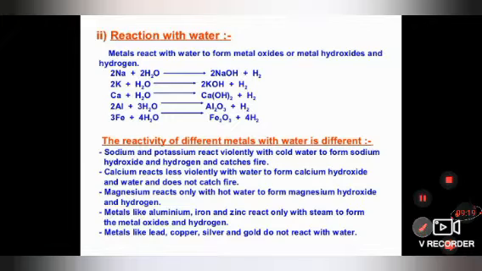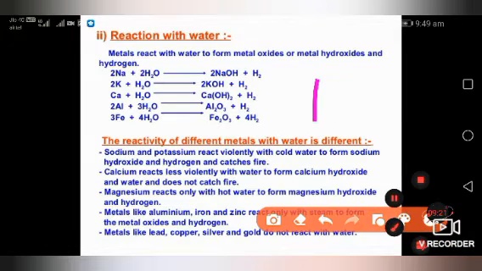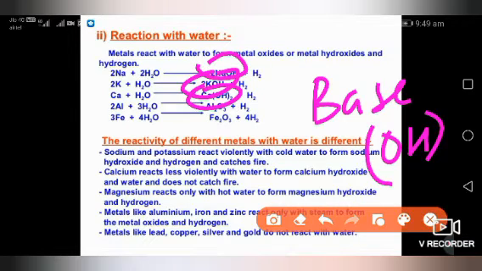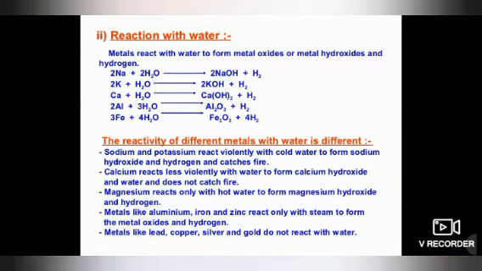When a metal reacts with water, it will produce a base, whose symbol is OH. So you can see here NaOH, KOH, Ca(OH)2, Al2O3, Fe2O3. These are the bases. So metal reacts with water to form metal oxide or metal hydroxide and hydrogen gas.